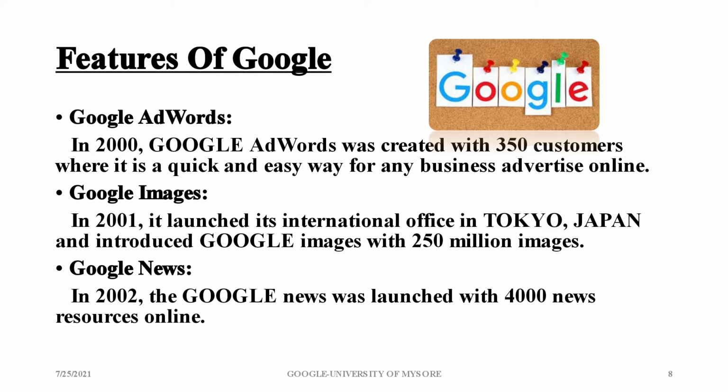Google Images. It launched its international office in Tokyo, Japan, and introduced Google Images with 250 million images in the year 2001. And Google News. In the year 2002, Google News was launched with 4,000 online news resources.